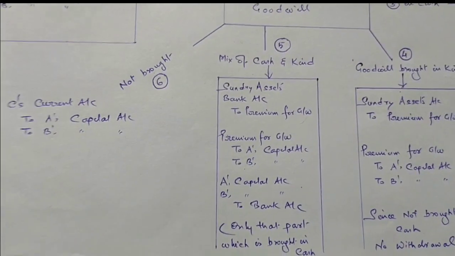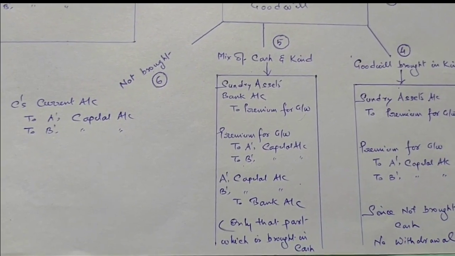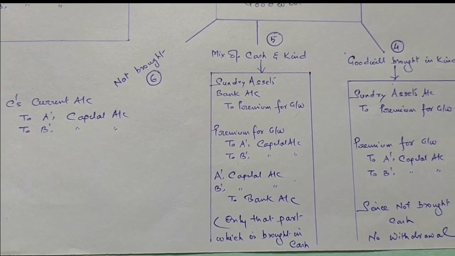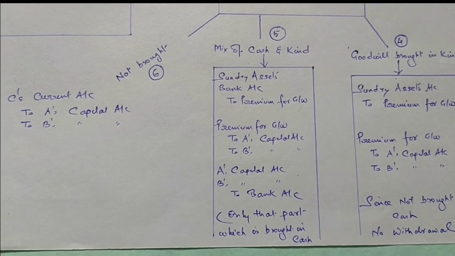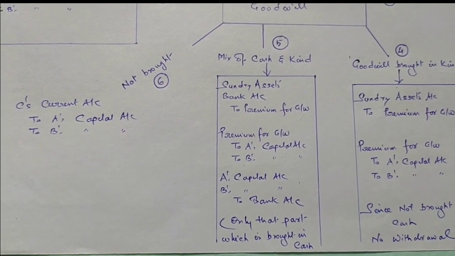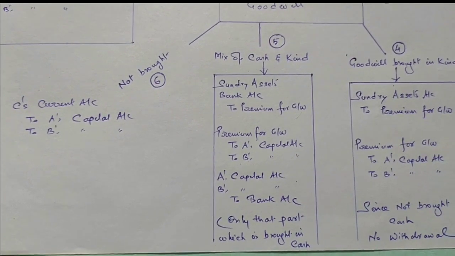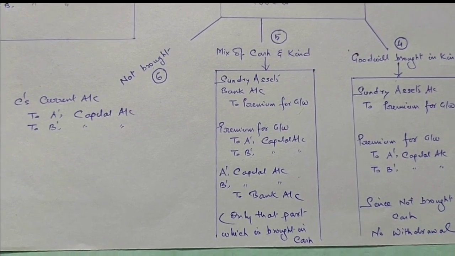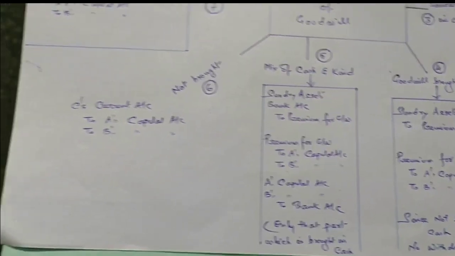The next one is a mix of cash and kind. Suppose the new partner is bringing his share of goodwill in the form of cash as well as in the form of some assets. So it is just the mixture of case number 3 and 4. There is nothing new in it, except that the withdrawal will be possible only up to that part which is brought in cash.